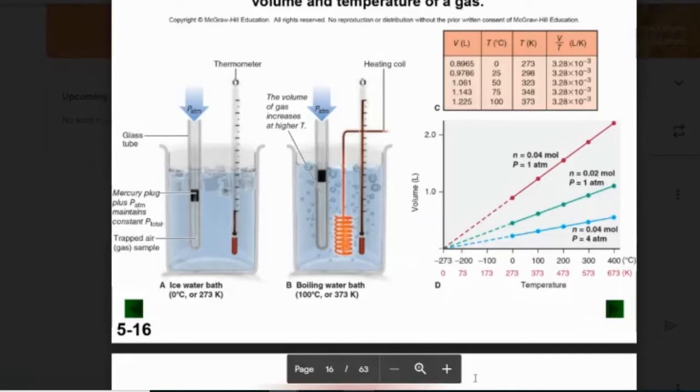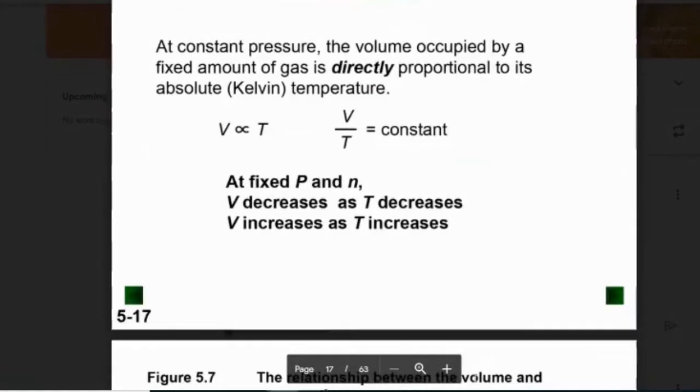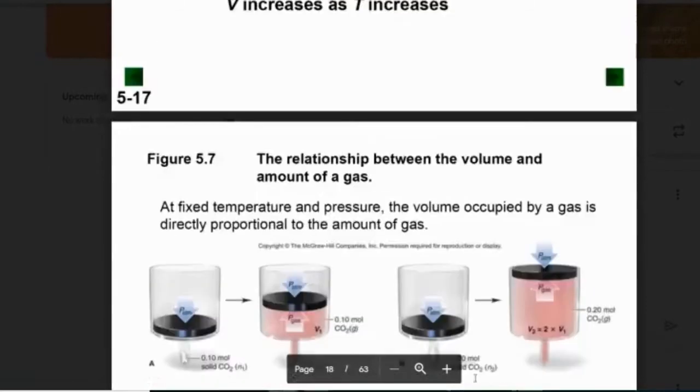So in order to keep the pressure the same, and pressure is collisions, then we need to go ahead and make the room bigger so the number of collisions are the same. So temperature and volume of a gas are directly proportional. And that's what this shows. As one goes up, so does the other. It's about maintaining the number of collisions.